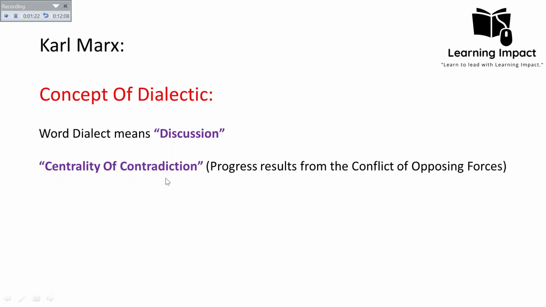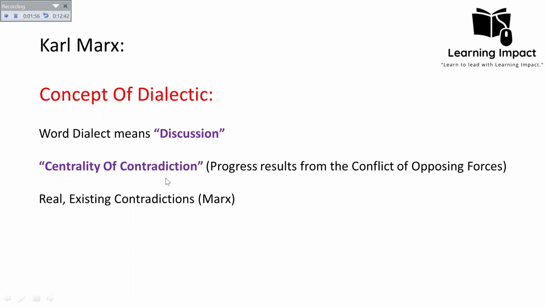Hegel is considered one of the German idealists who believed that the centrality of contradiction is idea. He believed that it is something wrong in our understanding, but Karl Marx believed that the centrality of contradiction is matter. So we can say that the word dialect means discussion. He actually did the discussion or the study of the centrality of contradiction. Contradiction, as we just discussed, is the contrasting relation or the contrasting interest of two classes under the capitalist system.